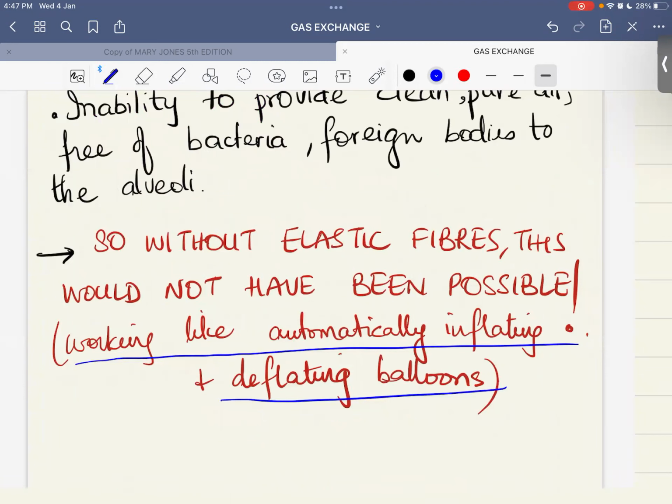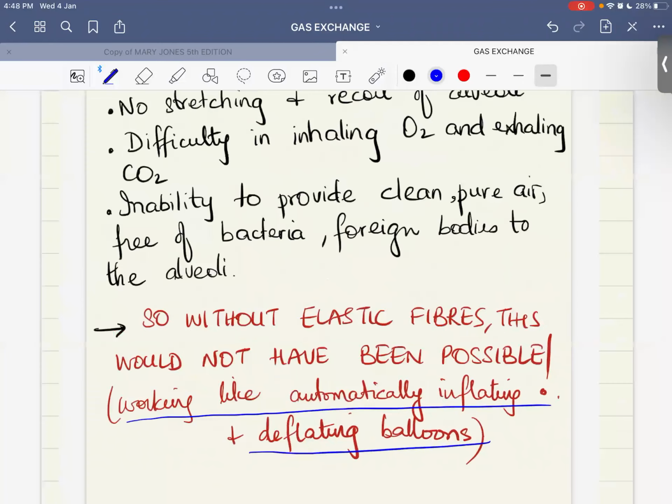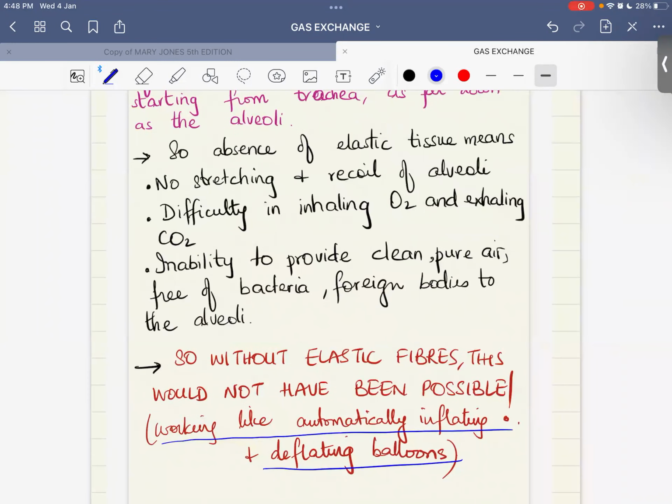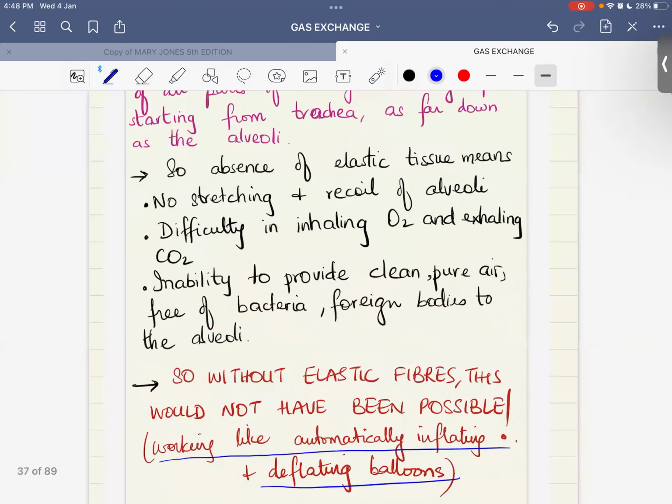It's because of these elastic fibers that your lungs work like automatically inflating and deflating balloons. यानी कि हमको जब balloon फुलाना पड़ता है ना, तो हमें अपने हाथ में गुब्बारा लेके we have to blow air into it, और फिर deflate करने के लिए भी उसको धागा खोलना पड़ता है. But your lungs are automatically inflating and deflating balloons, and who's responsible for this? The elastic fibers.